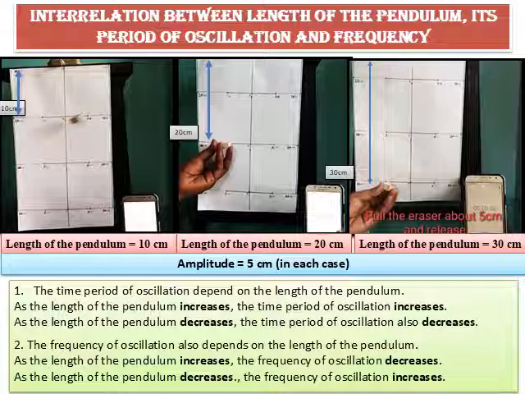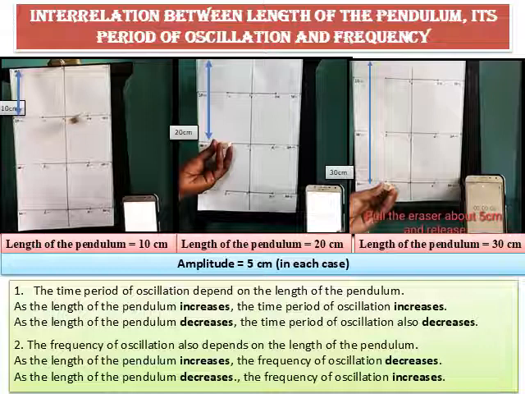The time period of oscillation depends on the length of the pendulum. As the length of the pendulum increases, the time period of oscillation also increases. Similarly, as the length of the pendulum decreases, the time period of oscillation decreases.